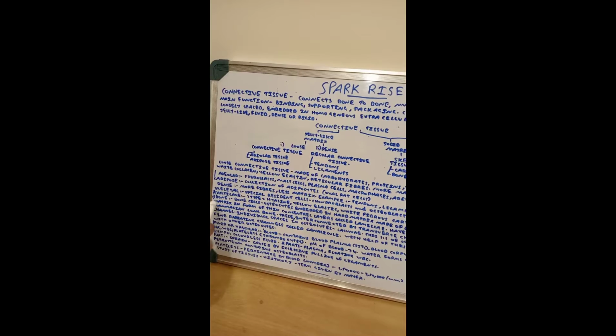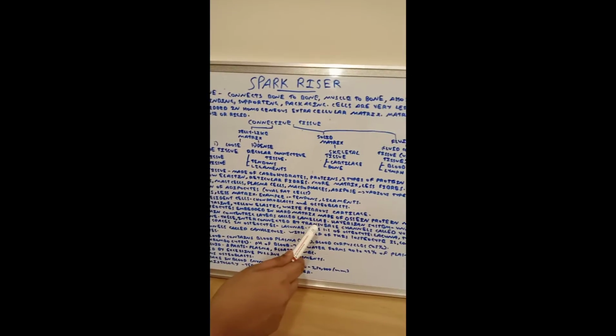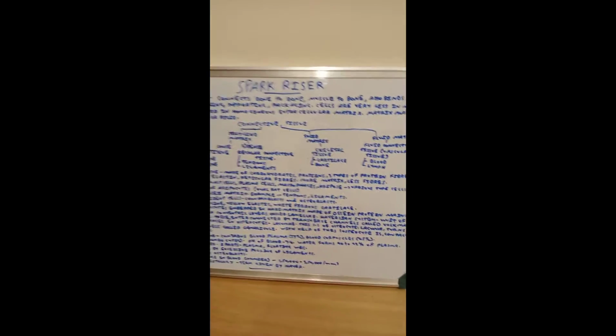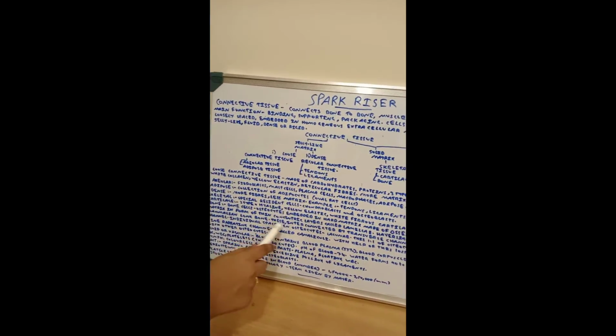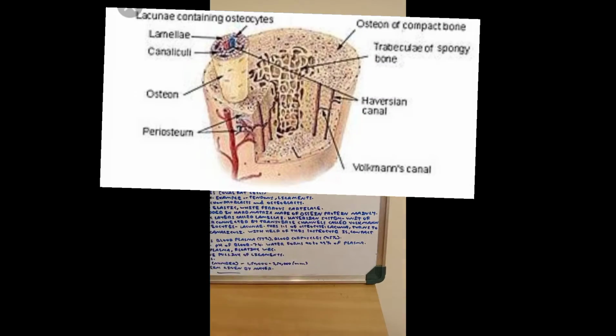It is arranged in the matrix in the form of concentric layers called lamellae, and the Haversian system is a structural unit of the mammalian long bone, and these are interconnected by transverse channels called Volkmann channels.